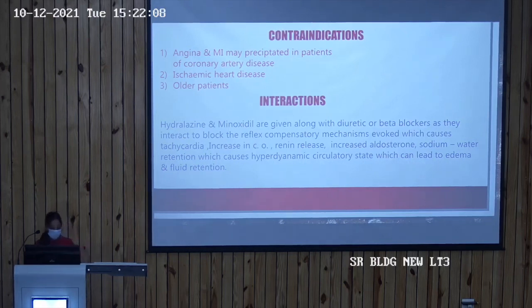Now coming to the interactions, hydralazine and minoxidil are given along with diuretics or beta blockers as they interact to block the reflex compensatory mechanisms evoked by the vasodilators, which cause tachycardia, increase in cardiac output, renin release, increased aldosterone, sodium and water retention, which causes the hyperdynamic circulatory state, which can lead to edema and fluid retention.